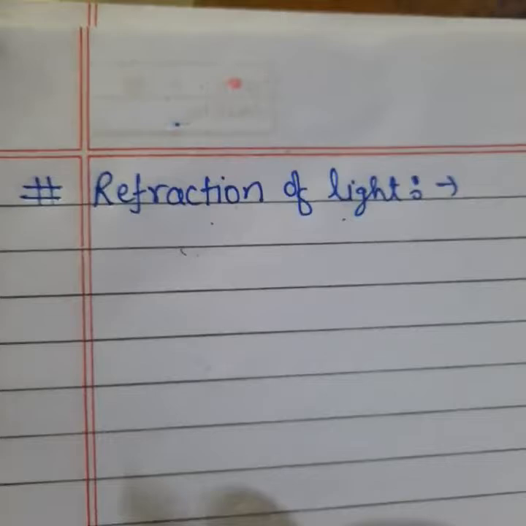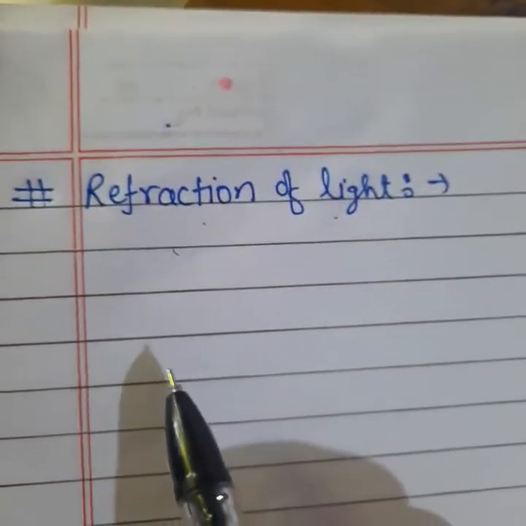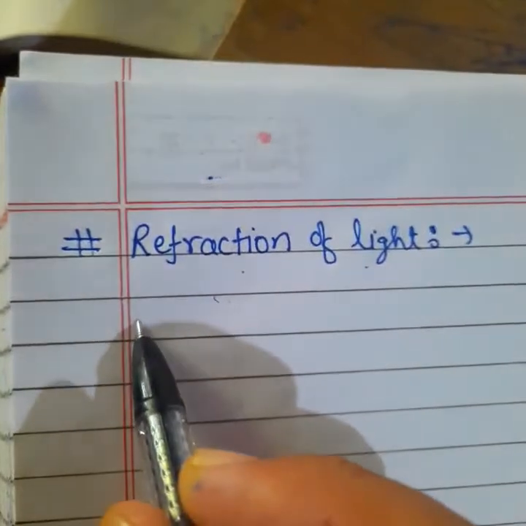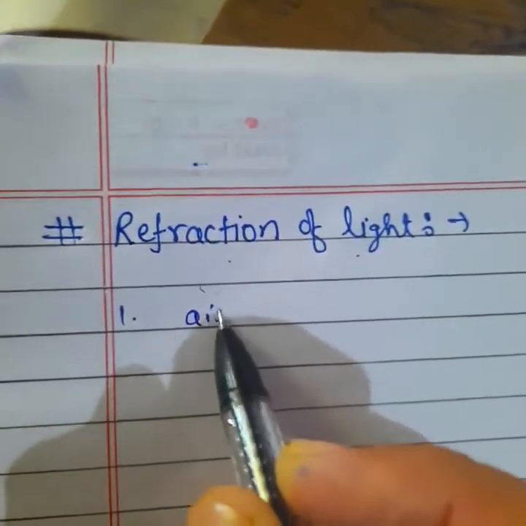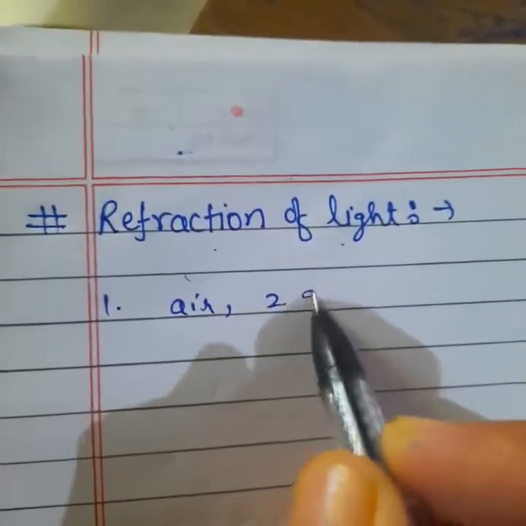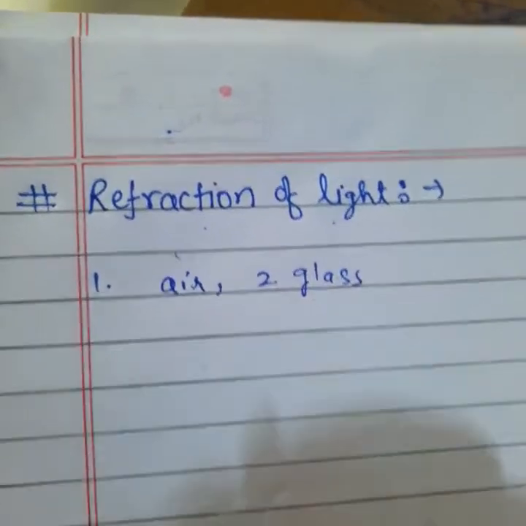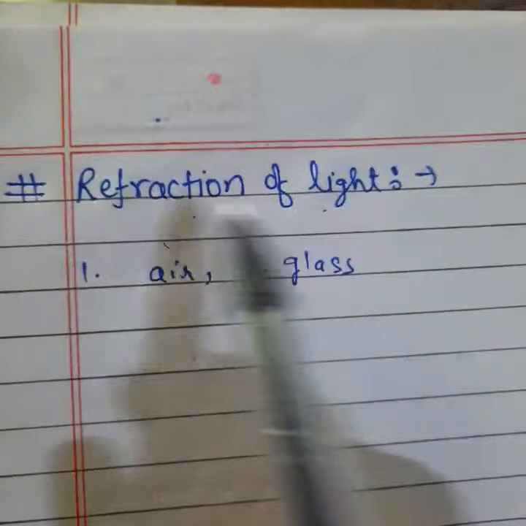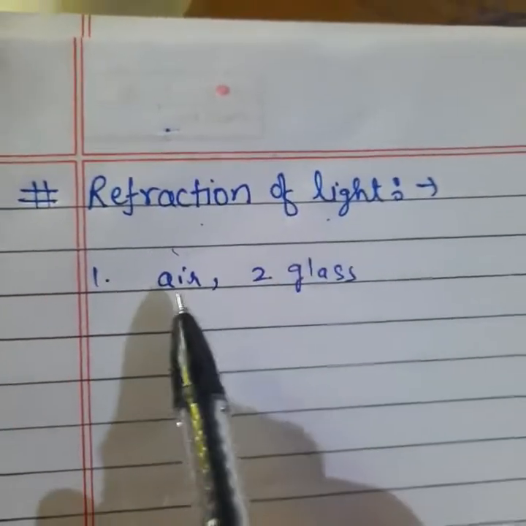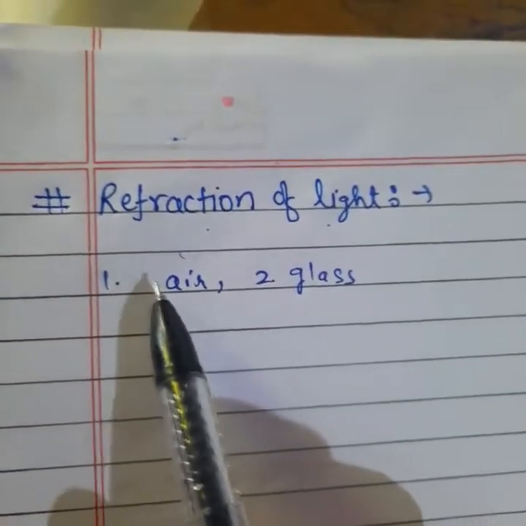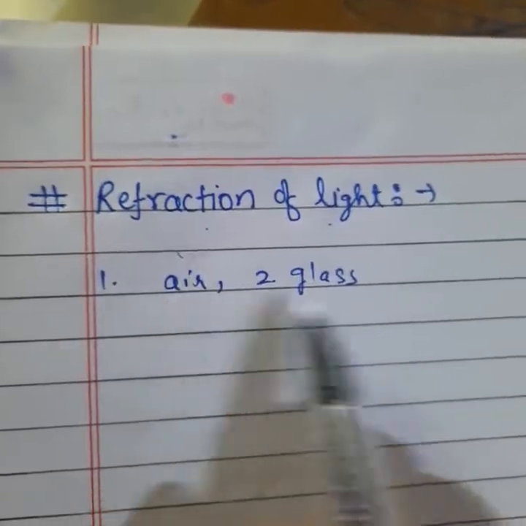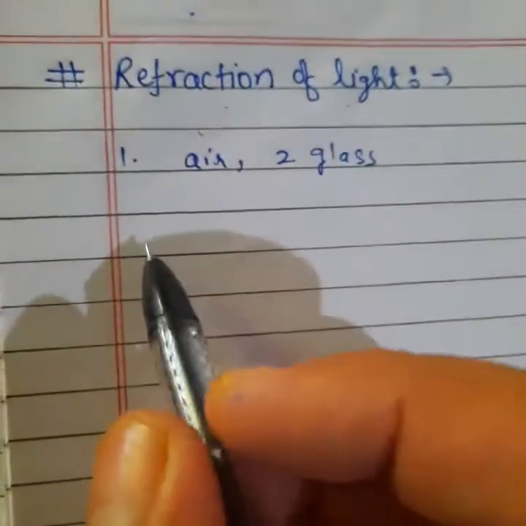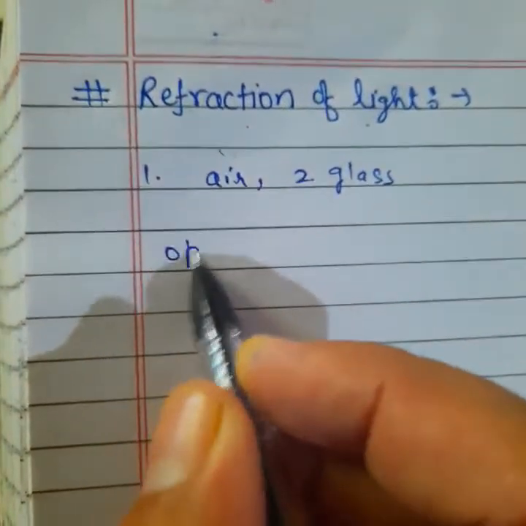Listen, when light goes from air to glass, we select two things: number one is air, second is glass. Why are we taking air and glass here? Before starting refraction of light, I have to explain the meaning of both things, air and glass. Then listen carefully, students, I am explaining optical medium.